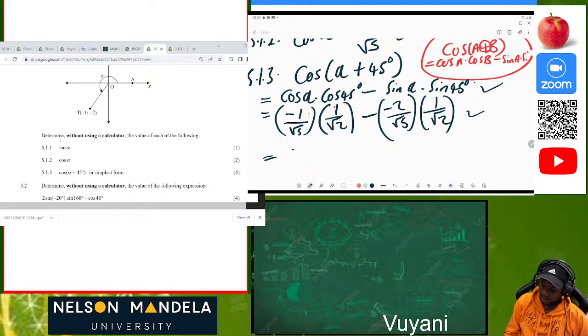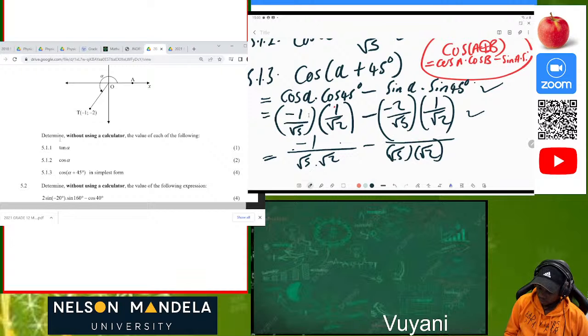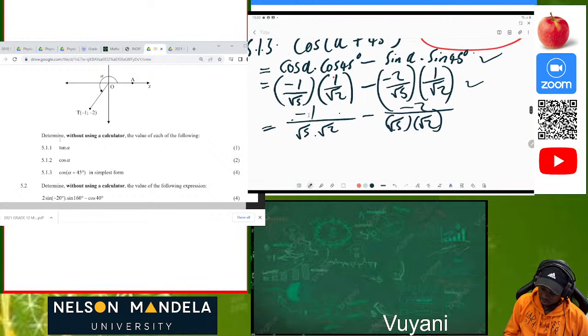Great. Now we have root 5 times root 2, then we also have root 5 times root 2. So we can see it's root 5 times root 2. Then we have negative 1 minus, negative 2, on top. So let's combine the numerators over the denominator, root 5 times root 2.